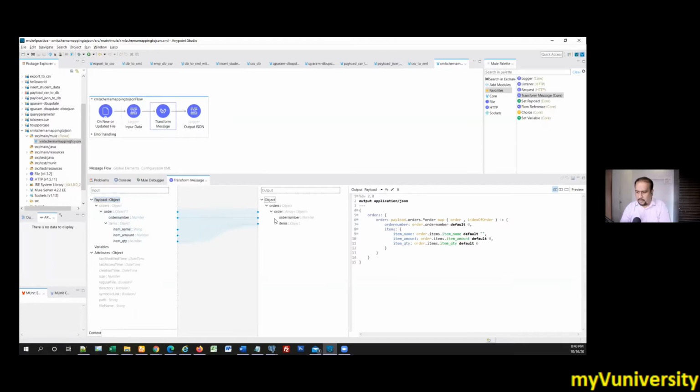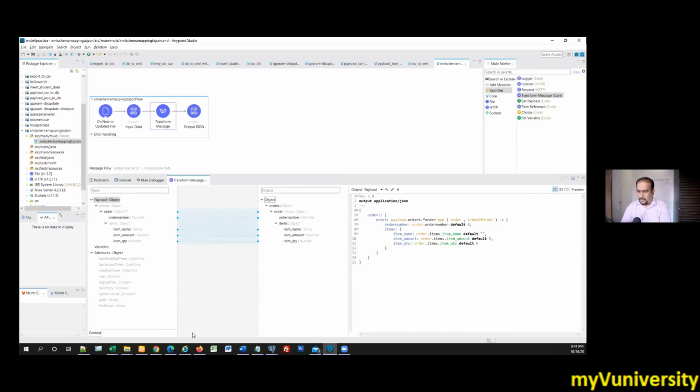Let me go through the chat notes which are sent by other team members. For example, Shafi has sent something: order number, item amount, item quantity.